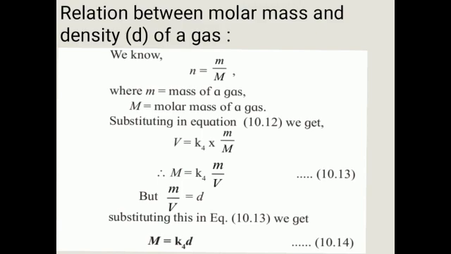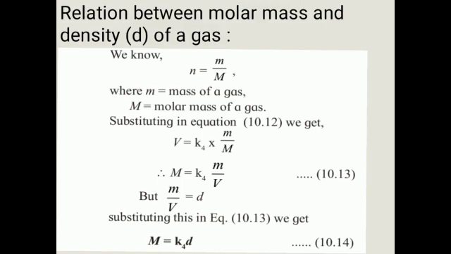So n, the number of moles, is equal to small m upon capital M, where small m is the mass of a gas and capital M is the molar mass of a gas. By using this formula we can find the number of moles of a gas.